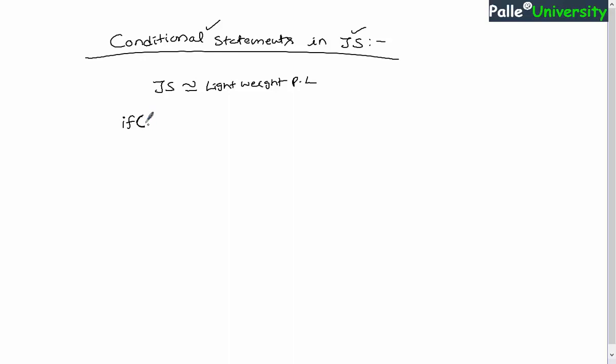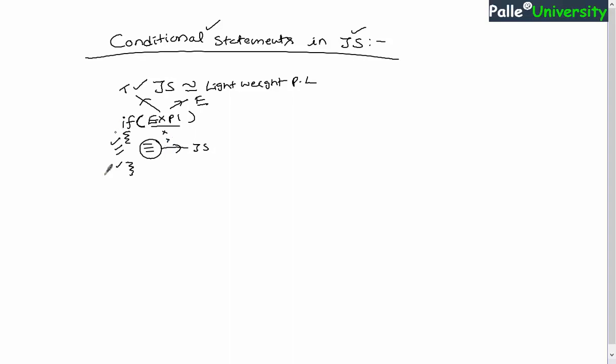So if statement will be usually written like this: if parenthesis, inside the parenthesis you will be writing some expression, right? And next open curly bracket, end curly bracket. Inside this body of the if condition you can write some JavaScript code, and this expression can be any expression which will give you either true or false, right? So this is usually called a Boolean expression. In case this expression result is true, execution will come into the if condition body. In case the expression result is false, execution will not come into the if condition body. Okay, so I believe you understood.